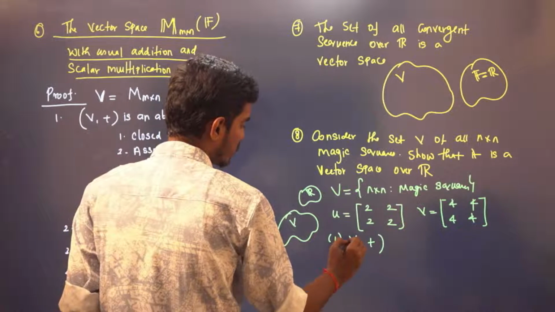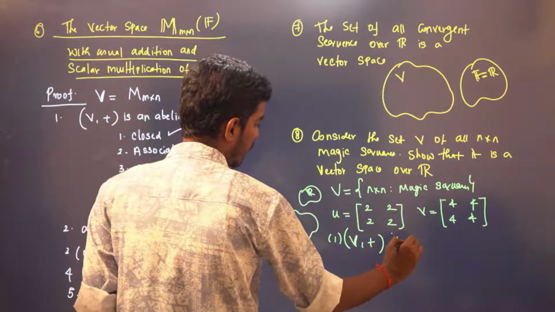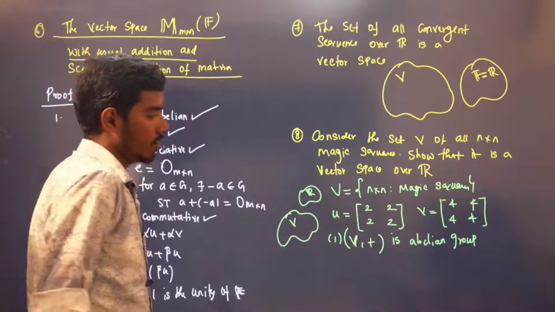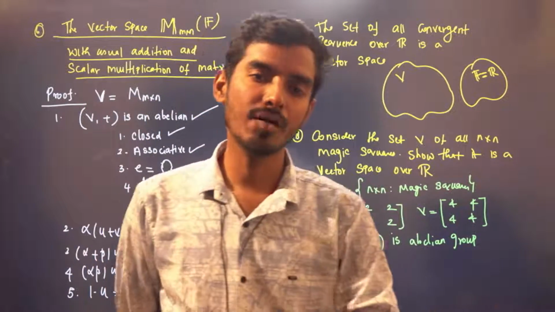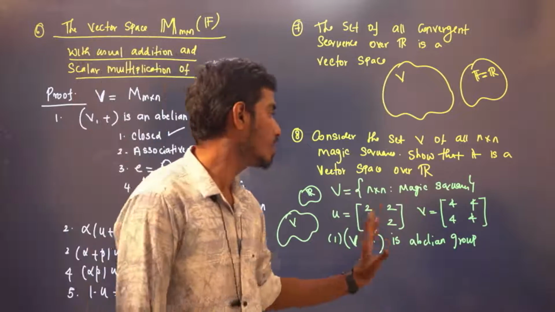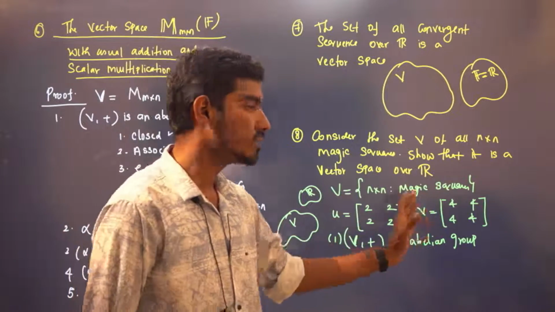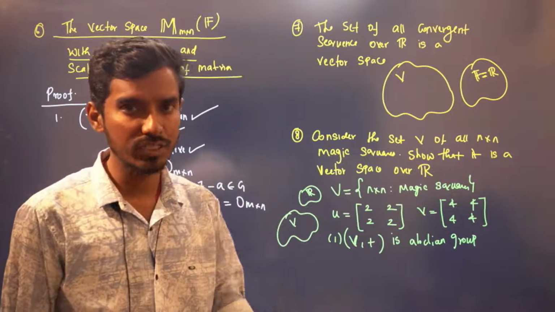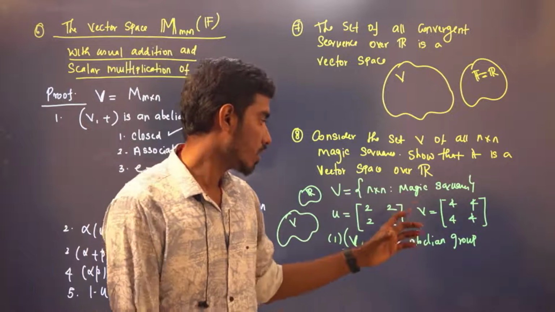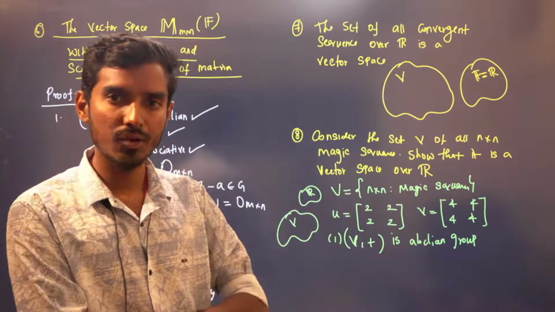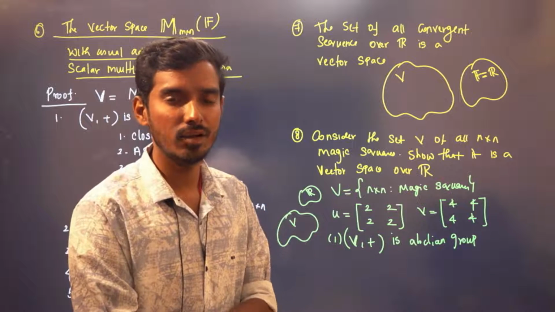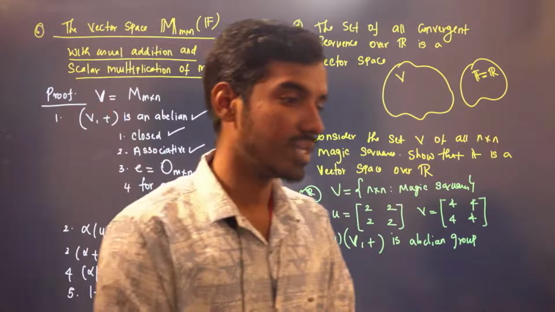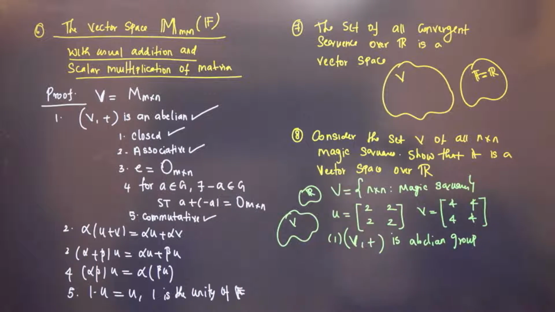So V comma plus is an abelian group. Why? You take two magic squares, the sum of two magic squares is again a magic square, right? For example, you take the two magic squares. What is the sum, the usual matrix addition? The sum is 6, 6, 6, 6. This is again a magic square. So it is closed. And for associativity, again you add three matrices in different order, you'll get the same magic square. If A, B, C are magic squares, then A plus B plus C is the same as A plus B plus C, which is again a magic square.